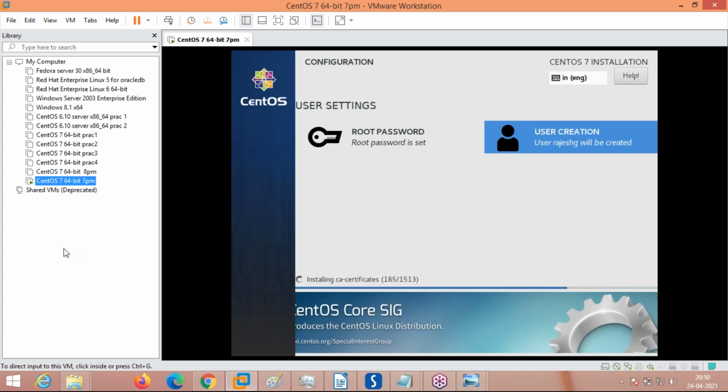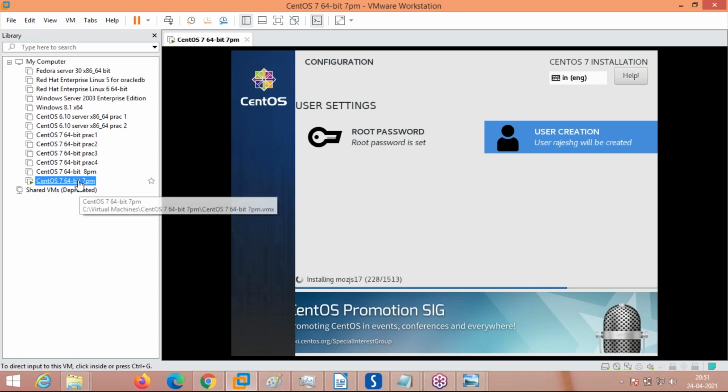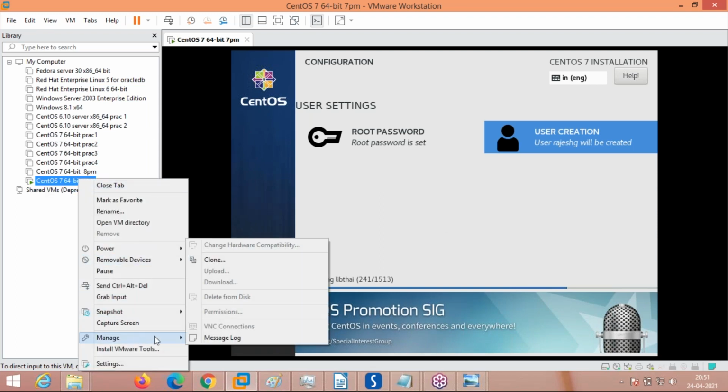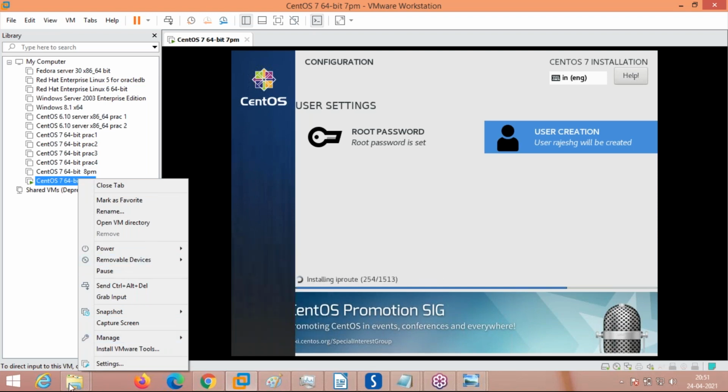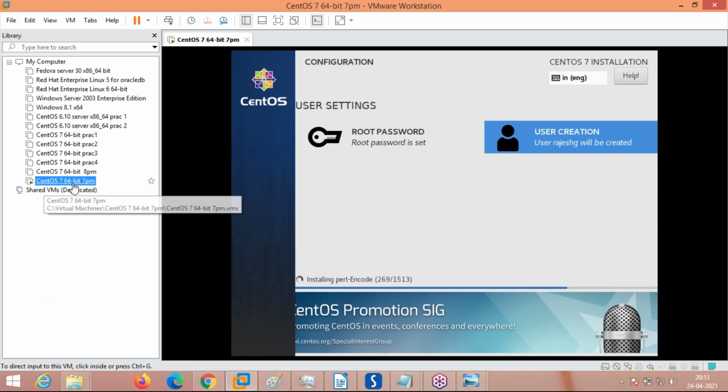In this way, you are saving your time and effort. Again reinstalling for a new client requirement, again the operating system installation, no. You can clone the operating system so that an exact copy of that same operating system is newly created with a different name. Okay, that is one of the things you can do with virtualization. Bhupesh, are you getting it? You can clone the operating system using VMware. So after that, if you want to install the same operating system again, you don't need to install all these things again. You can just right click, go to Manage. Here it is showing Clone. Just click clone. It will clone the operating system. Okay.